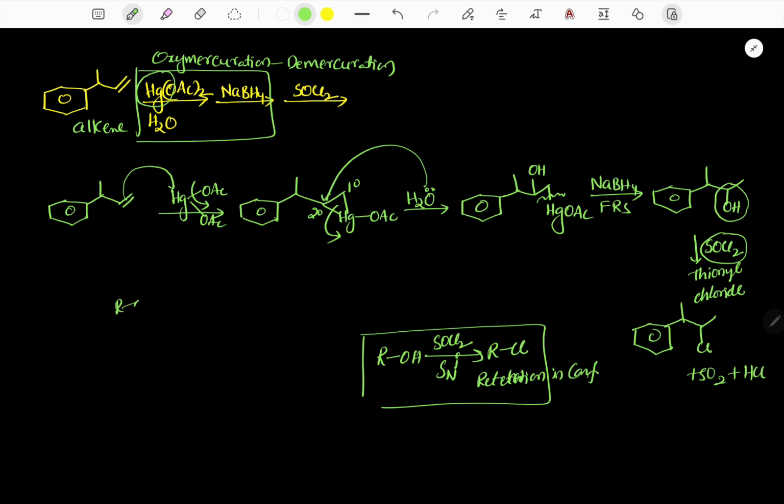So to convert alcohol to alkyl chloride, suppose HCl, PCl3, PCl5, SOCl2, we can use 4 reagents, but among these four, SOCl2 is best because one of the products is a gaseous product, SO2, which is released from the container. As a result, the reaction will be completed.